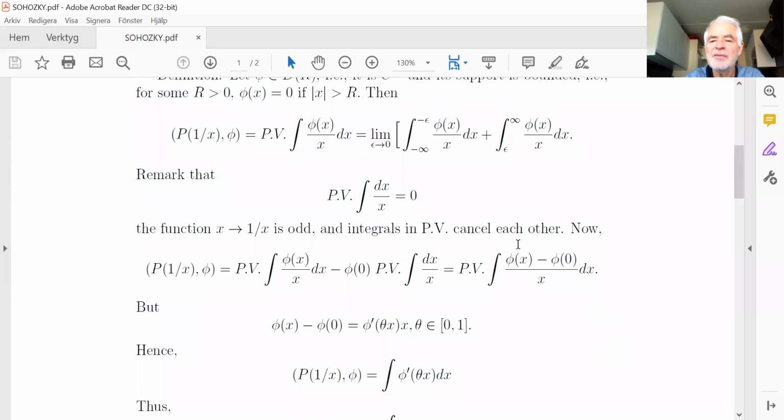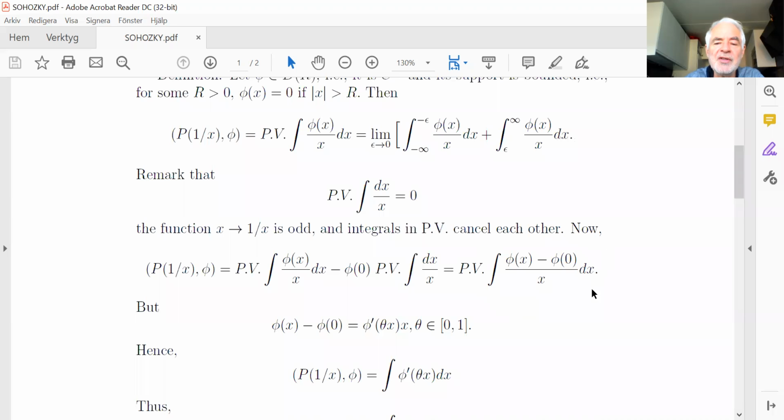But in fact this principal value integral is not a singular integral anymore, because the singularity disappears. Why? Take this difference in the numerator and apply the mean value theorem. It is the difference between arguments, x minus 0, which is x, times the value of the derivative at a middle point between 0 and x.